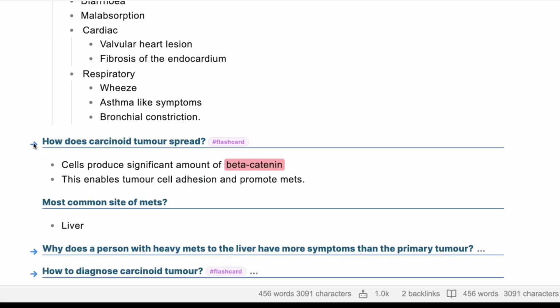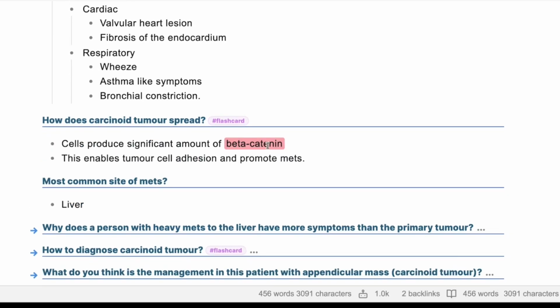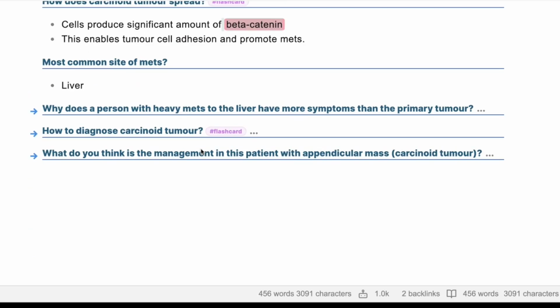So basically, there is production of something called beta-catenin, which enables the tumor cell to adhere and promotes metastasis. So the main thing you need to mention is beta-catenin. Okay. Well, why does a person with heavy metastasis to the liver have more symptoms of the carcinoid syndrome than the primary tumor, which arises from the appendix?